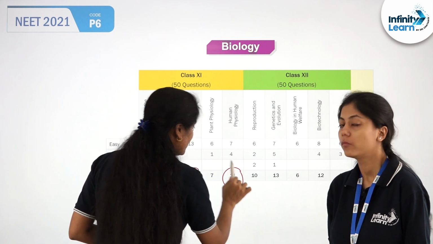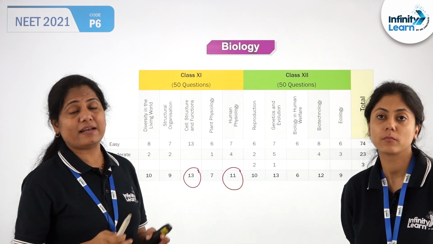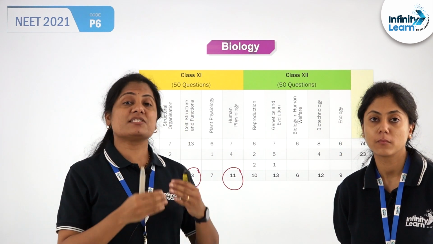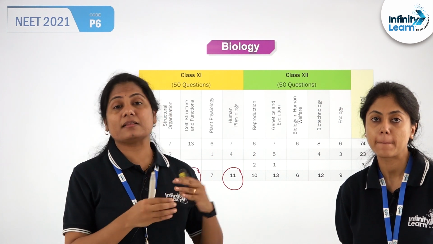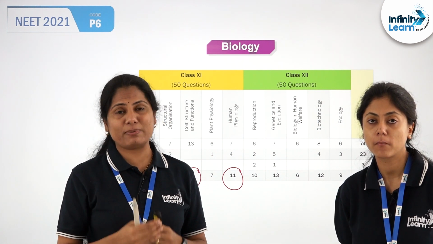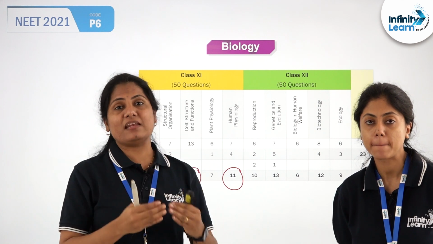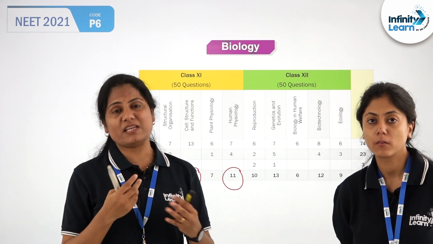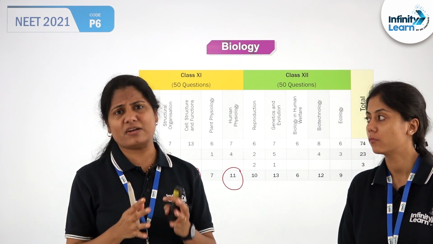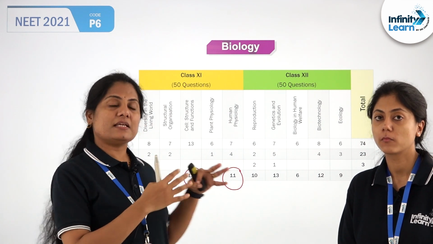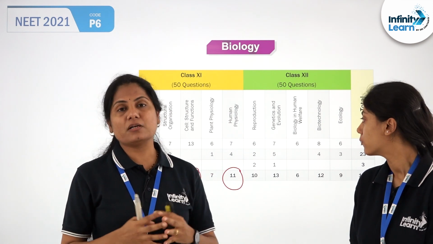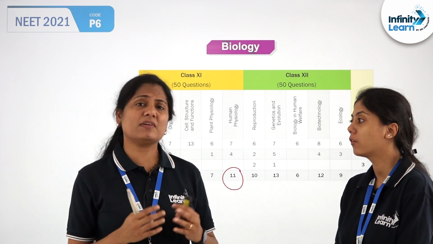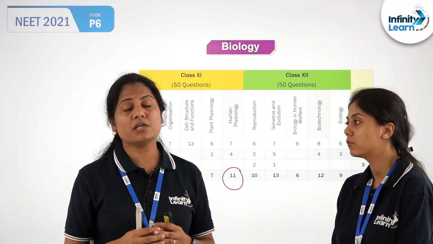Human physiology, this is a natural trend. I would say natural just because this is the kind of weightage that you have been seeing since very, very long. 2 questions from each of the human physiology chapters is generally the observed trend. It is in this particular year that neural control doesn't have any questions. Even chemical control has a single question.